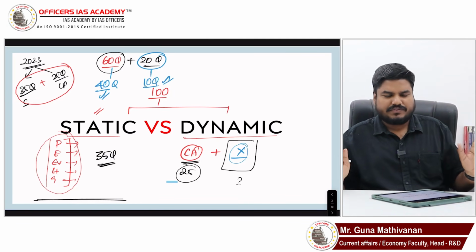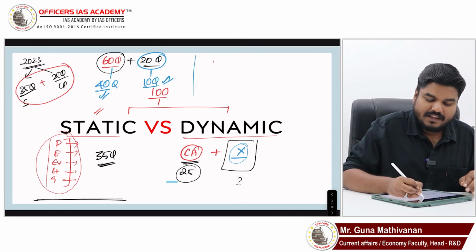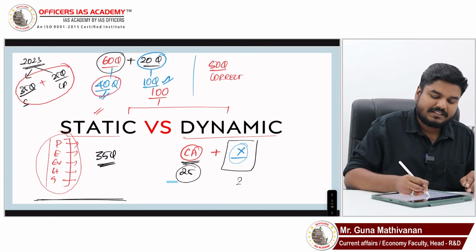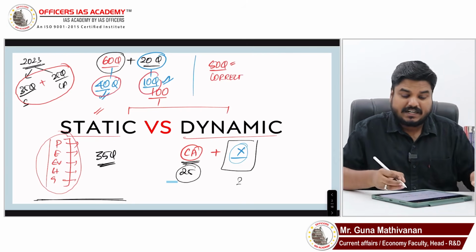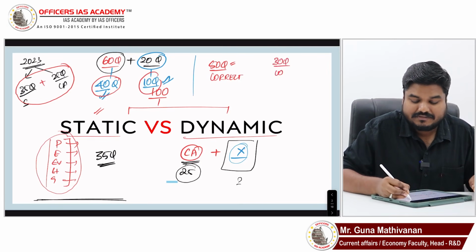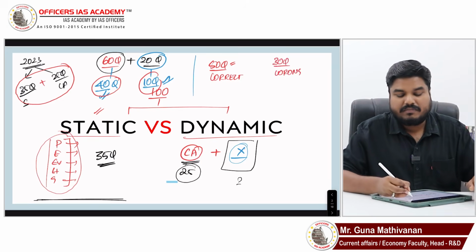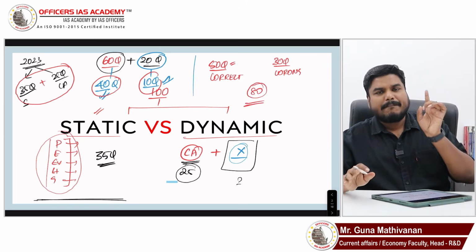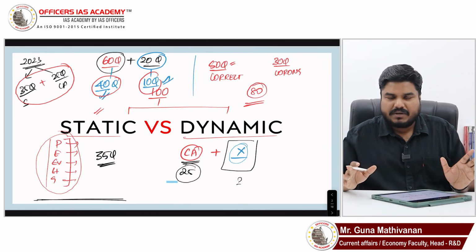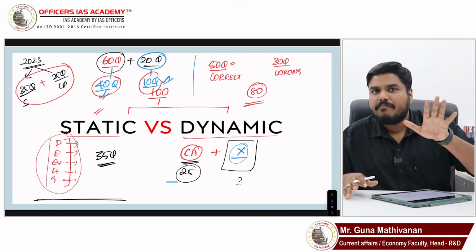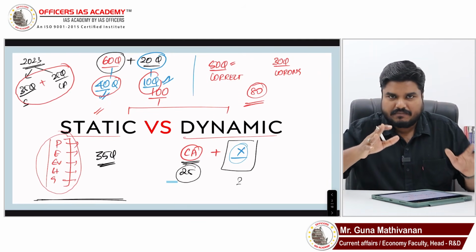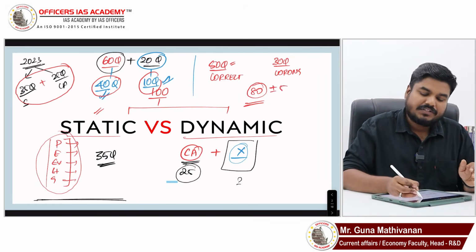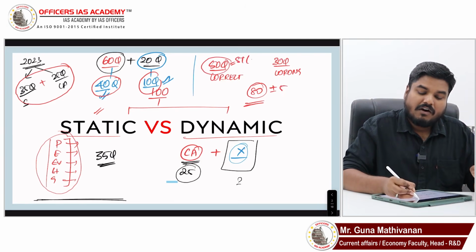Let's safely assume. So what happens in total? 40 plus 10, 50 questions are correct. 80 have been attended, so 30 questions go wrong. So your total mark will be 80. With 80 marks, you cannot clear this prelims. I'm telling you, the majority of the students who are failing in prelims, their score will be 80 plus or minus 5. Here, instead of 50 questions, you would have got 51 or 52 correct.